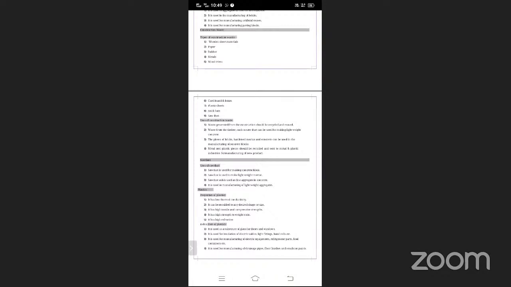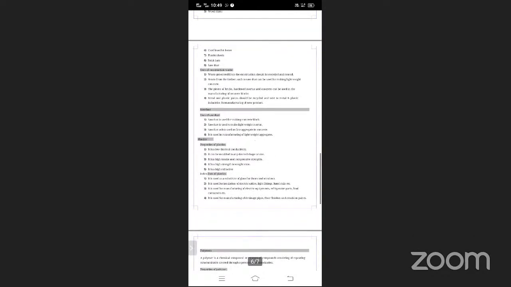Okay, next point is sawdust. Sawdust is used for making concrete blocks. Sawdust is used for making lightweight concrete. Sawdust is used as a fine aggregate in concrete. So these are the various uses of sawdust.